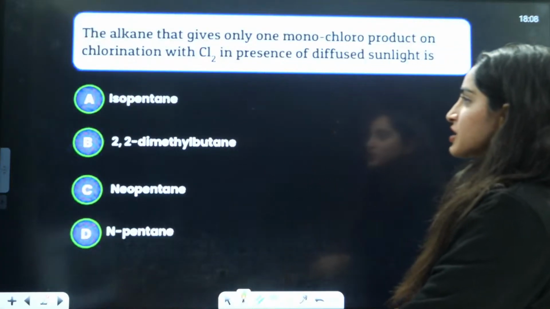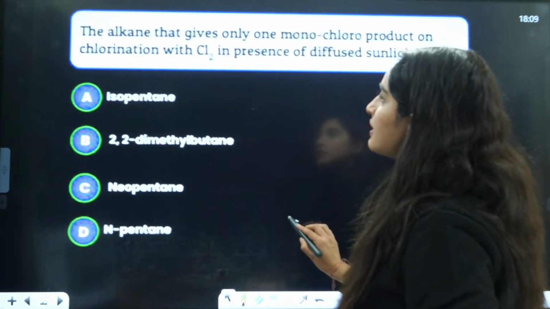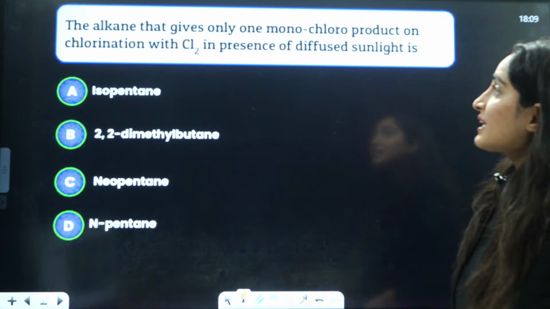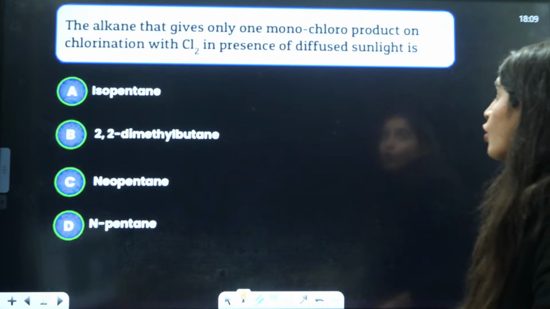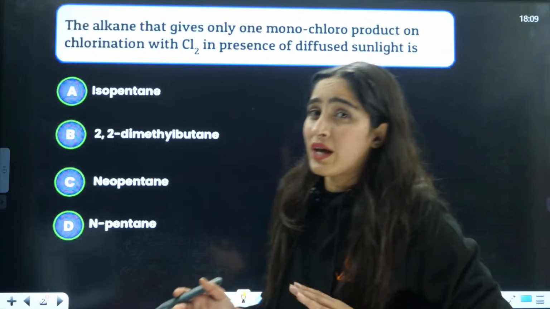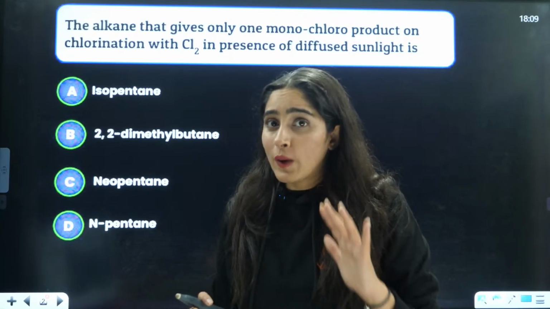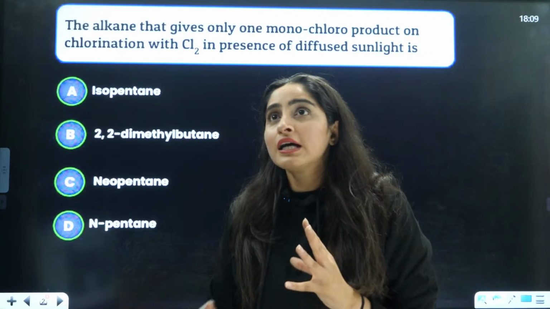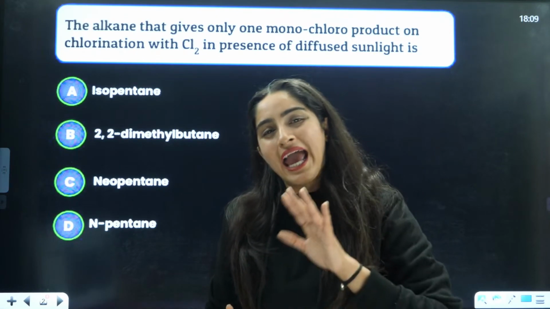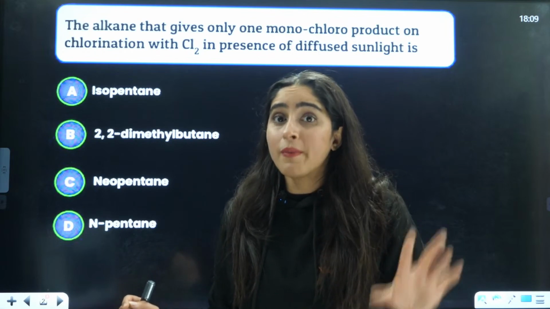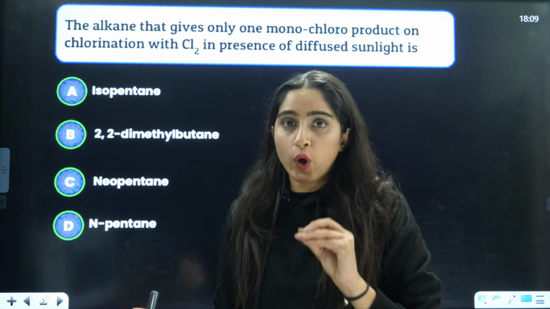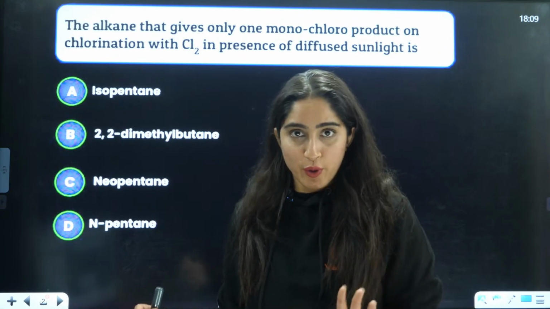The first question on your screen is: the alkane that gives only one monochloro product on chlorination with Cl2 in presence of diffuse sunlight. Every question is different here. All the questions are not linked to each other. You will not see the same question repeatedly. Every single question that I have picked up is a different question, that means 50 topics. So you are going to do the top 50 topics today.